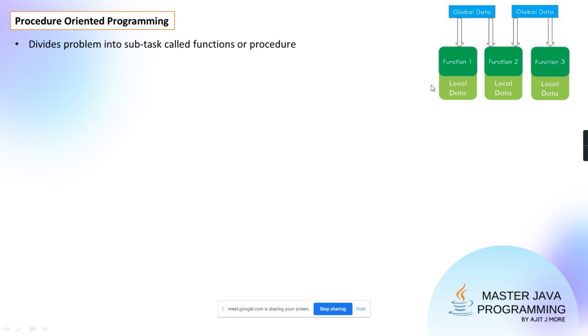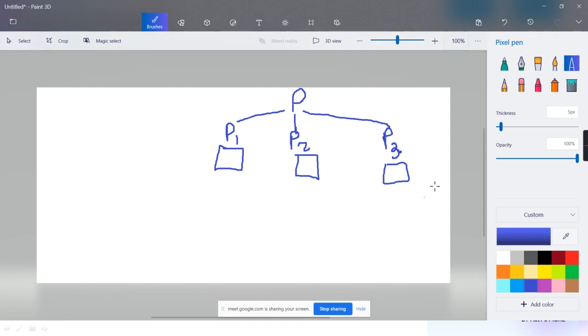You have divided the main problem into smaller problems, and every problem will have its own code and its own local data. Code, local data, code, local data. Get it? But in this approach, what happens is when these functions want to share some data, data which is to be shared between this function and this function, there is only one option: keep the data global.